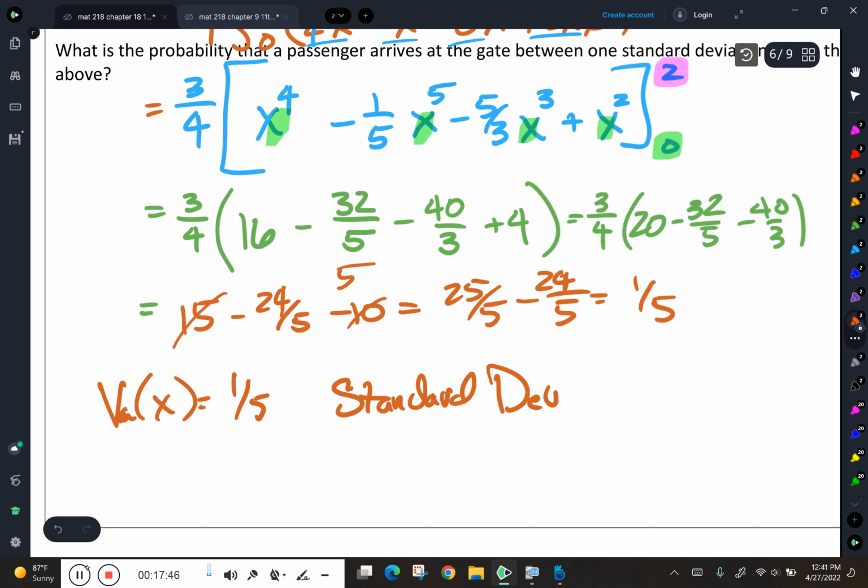standard deviation is going to be the square root of 1/5, or if you think back to your college algebra, when we rationalize, we would get root 5 over 5.